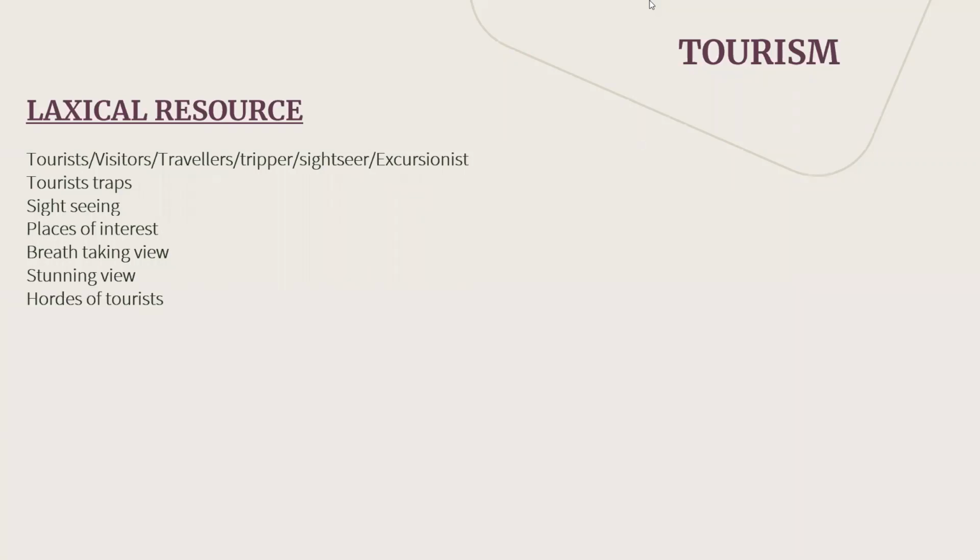Then another good phrase is called hordes of tourists. Any idea what you mean by hordes of tourists? What is the exact meaning of hordes of tourists?